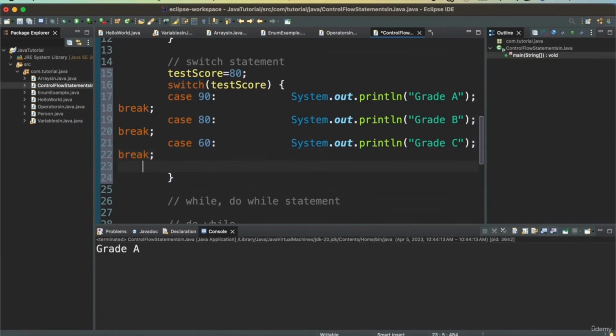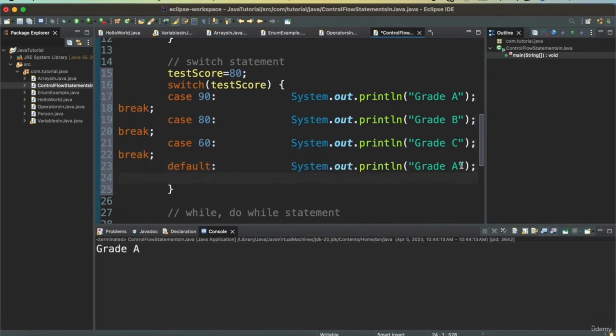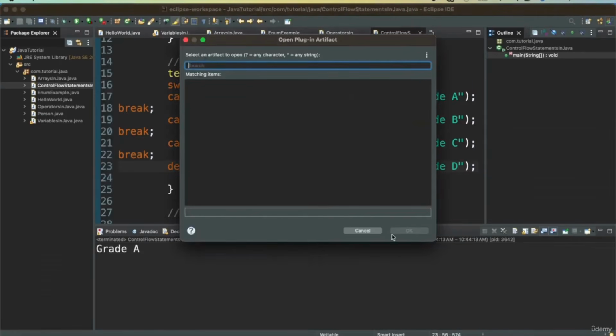And then in any other case, I can have a default case defined, which will be just the word default. And I can say grade D. I can save this. I can format it.